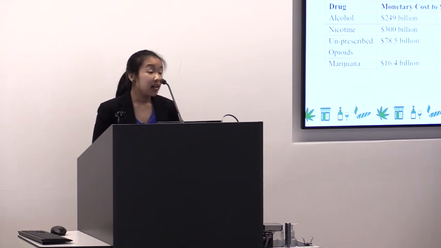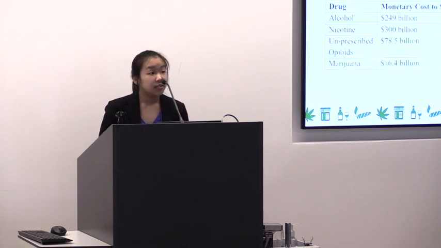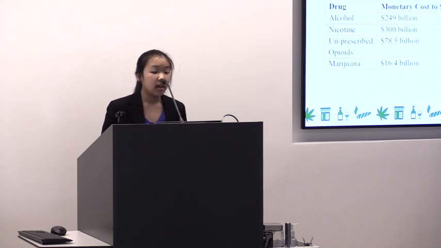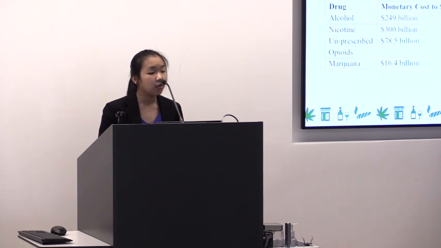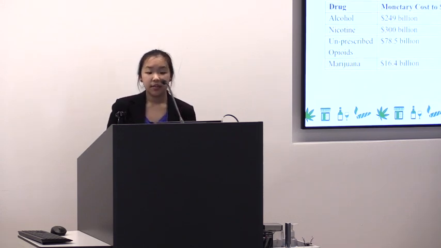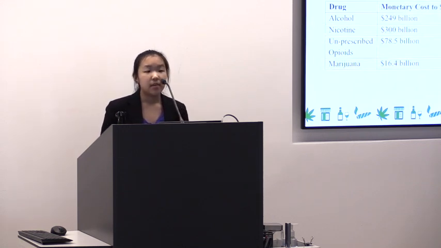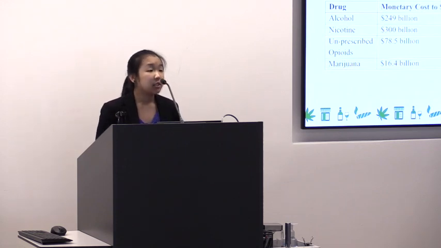We obtained the monetary cost to society data from the National Institute on Drug Abuse and our aggression rankings from the National Academy of Sciences. To determine M, we took each drug's monetary cost to society and divided it by the total monetary cost to society of the 4 drugs. Using a similar method with the aggression rankings, we were able to determine A, and again, we took an average of M and A to determine I, the societal impact index. The higher the index for a specific drug, the more negative its impact on society.